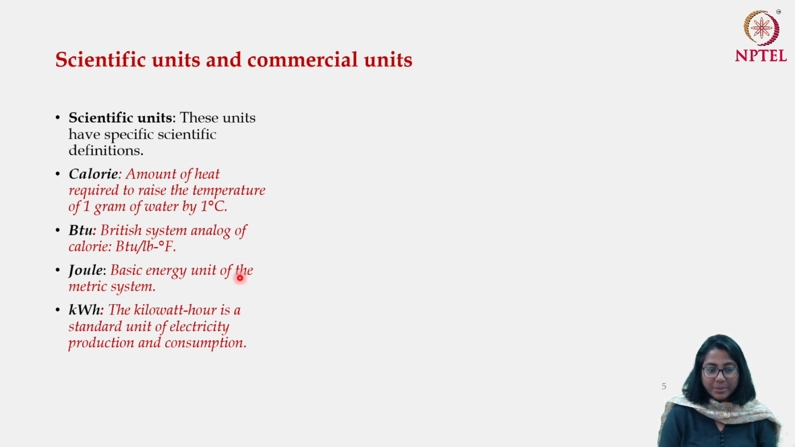Similarly, joule also has a specific meaning, and the kilowatt hour also has a specific meaning. So these are the 4 different types of scientific units that we use. Now the problem that you may come across is that coal will be measured in terms of calorie, and electricity will be measured in terms of kilowatt hour. So what is important?